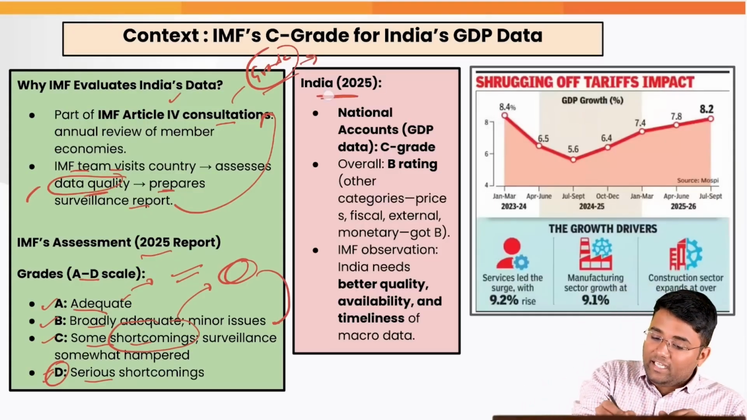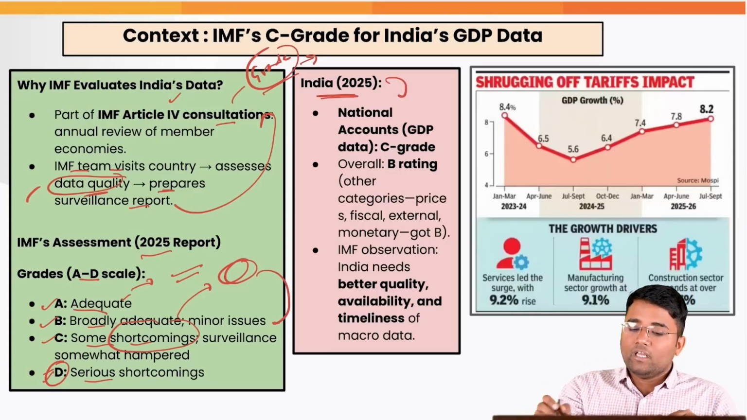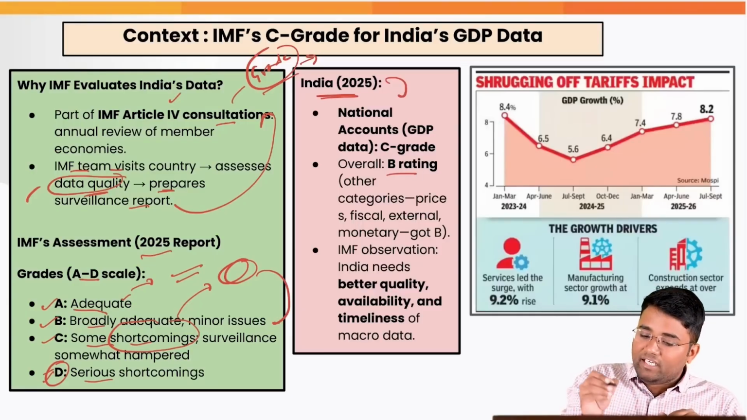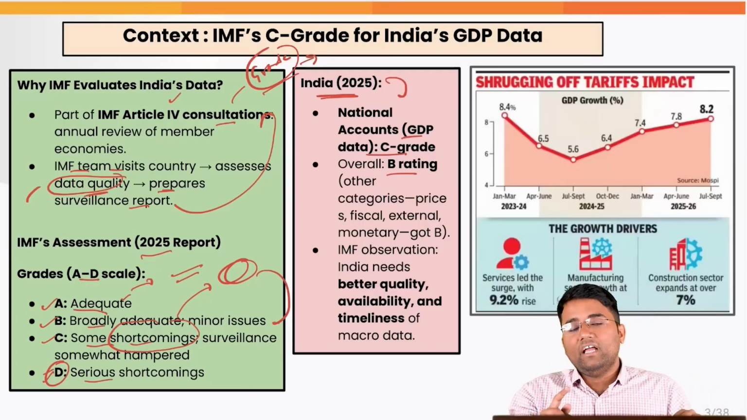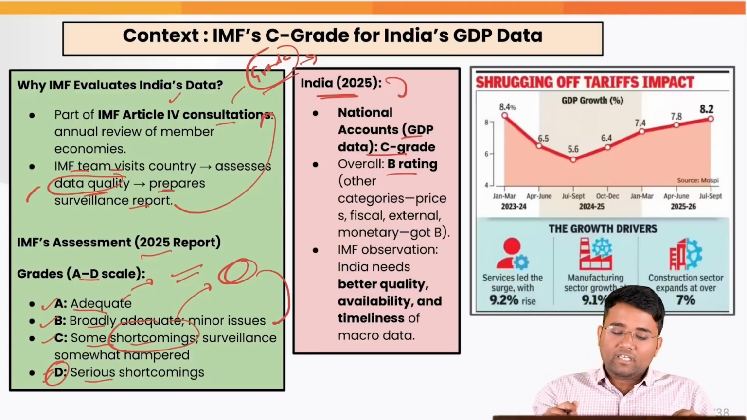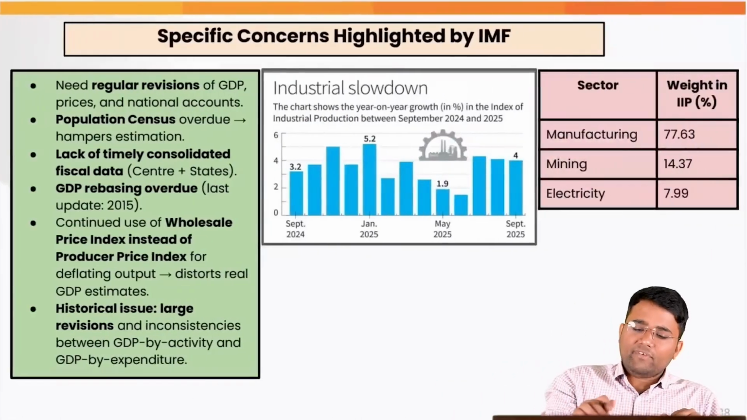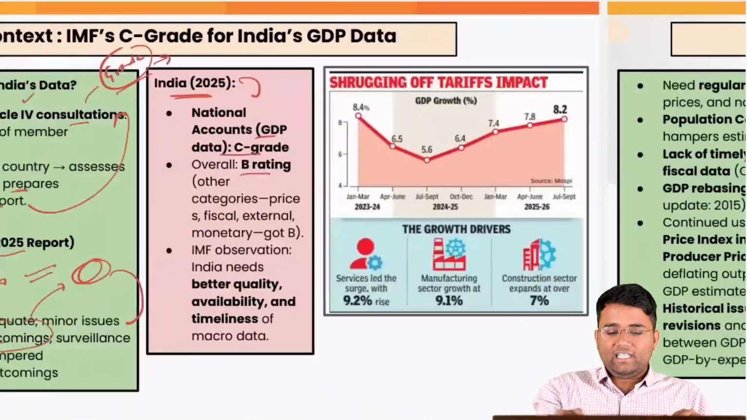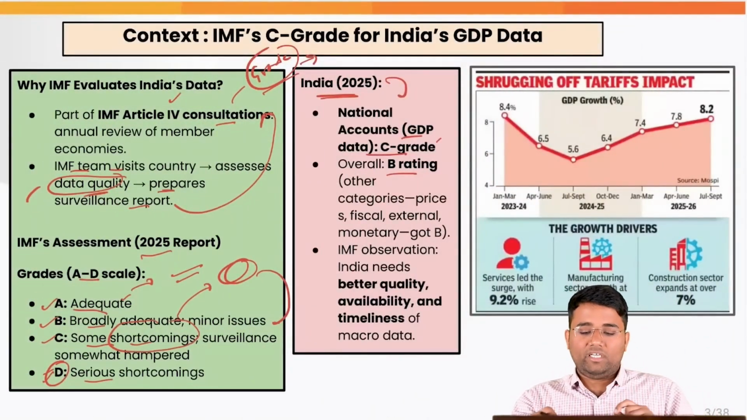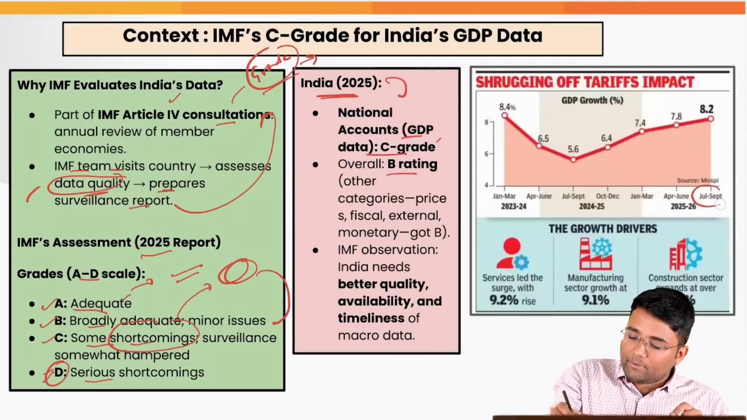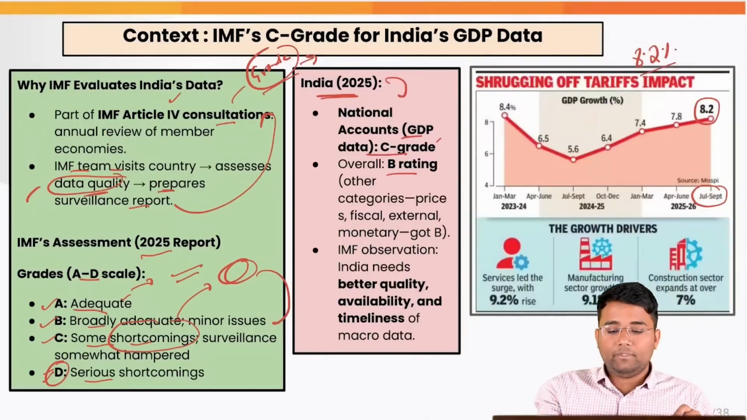Now with regard to India's data of 2025, first of all, the overall B rating is there, but with regard to the GDP data, we got a C grade. And why exactly is that happening? Because there are various issues that we will be discussing in detail, on why exactly we got this C grade for the GDP data. But before that, we need to understand, for the July to September quarter, what is the latest data? We have 8.2% GDP growth.